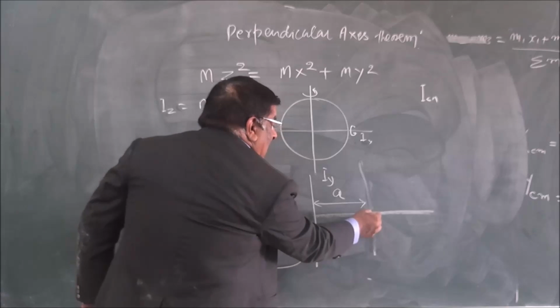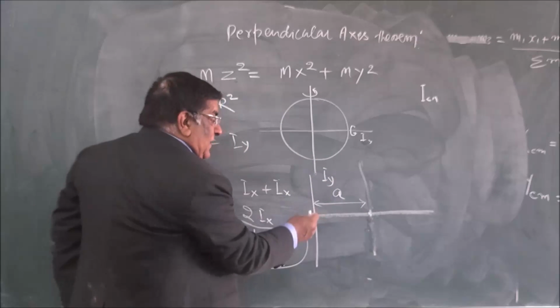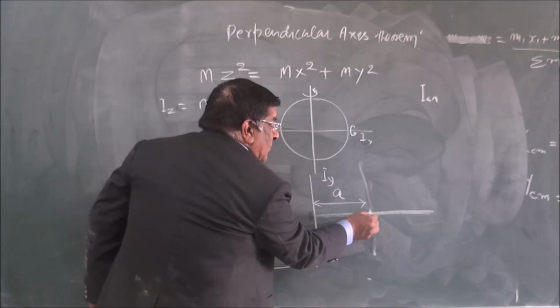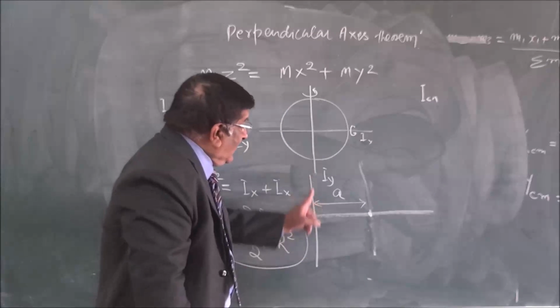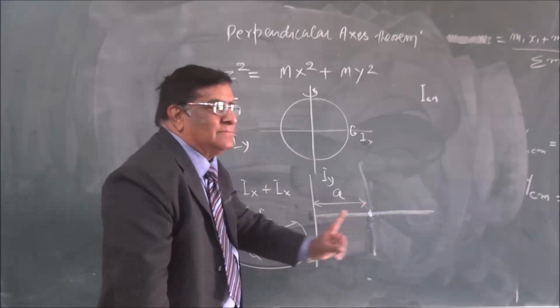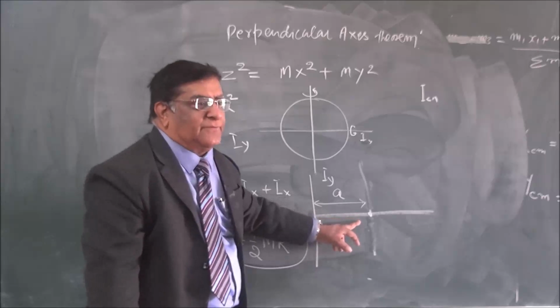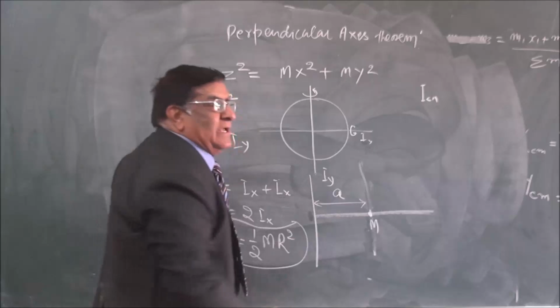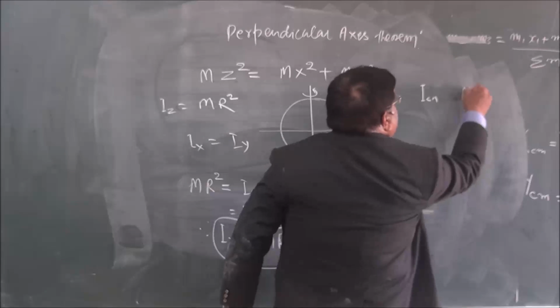This is the center of mass. Now listen carefully. The complete mass of this rod is located at this point. And in my new axis, this point is rotated, so it will have a moment of inertia. How much? Its mass is m, its distance is a. How much is this?